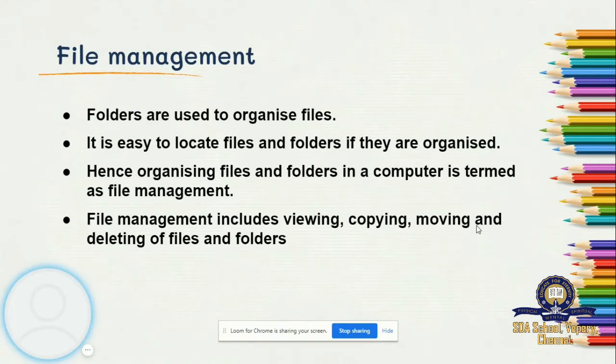So finally, the same way you arranged your study table and your wardrobe, in the computer also you have to organize your files. For example, if you have a lot of images, study materials and other things in your computer, and you keep them scattered on the desktop and in the drive and everywhere, you'll not be able to find a particular file. So what you have to do is create a folder.